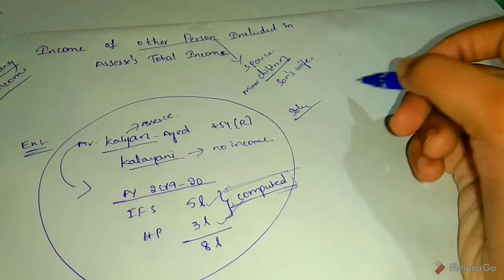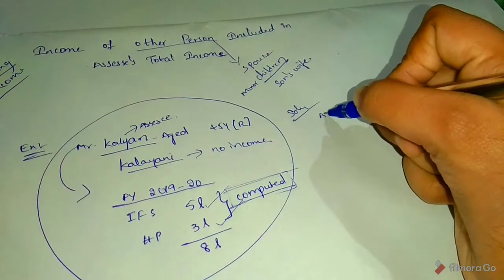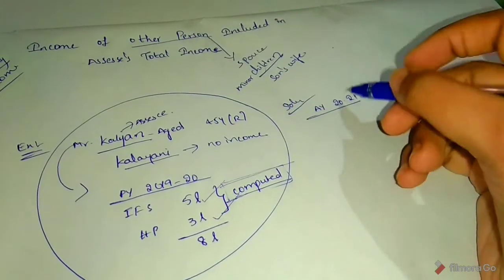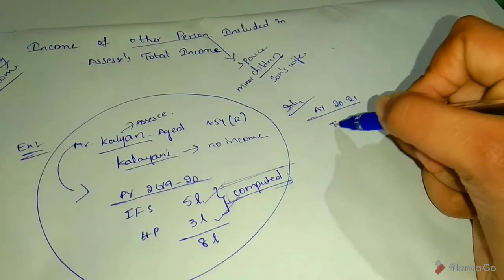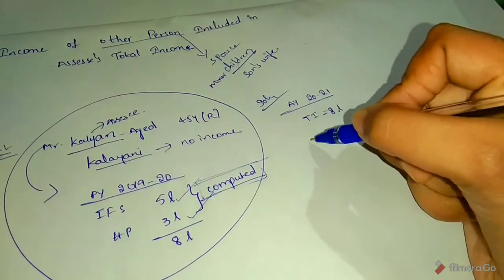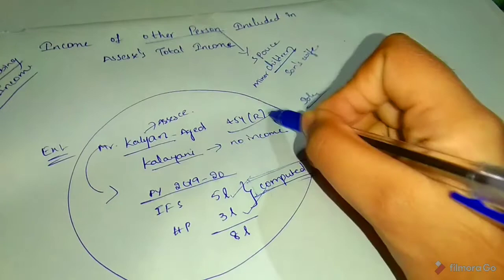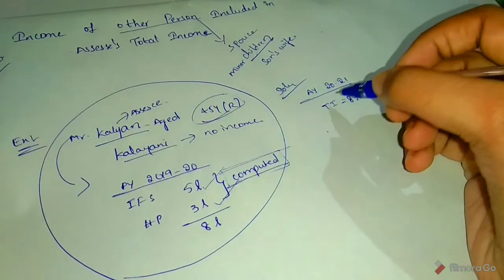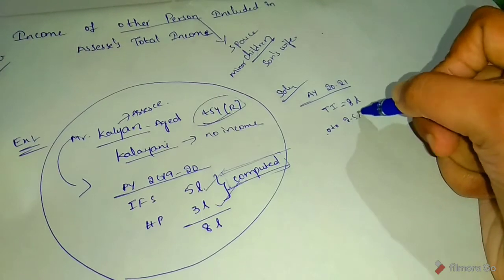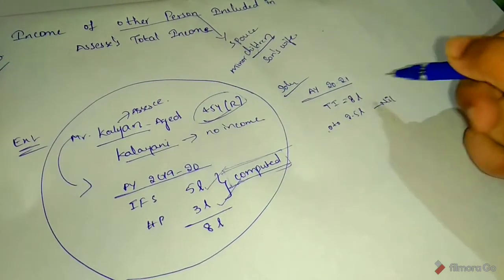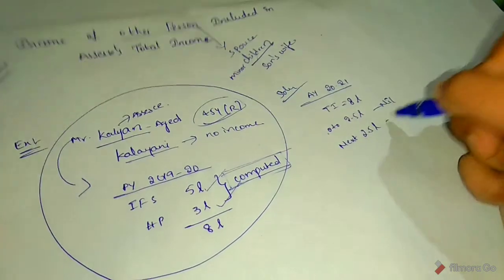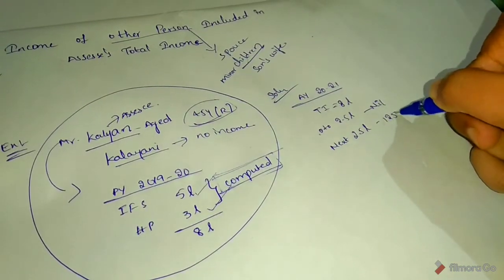So tax liability, assessment year 2021. Total income 8 lakhs. Here the assessee's age is 45 years. So 0 to 2.5 lakhs nil. And next 2.5 lakhs, 12,500.